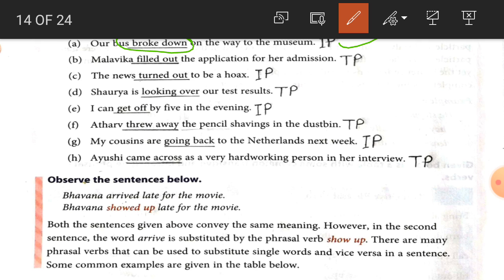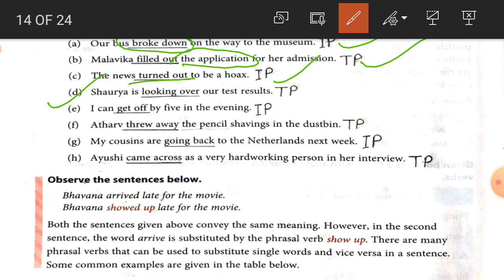Number 2, Malavika filled out the application. So here the application is the object, that's why it is a transitive phrasal verb. The news turned out to be a hoax. So here there is no object, that's why turn out is an intransitive phrasal verb.